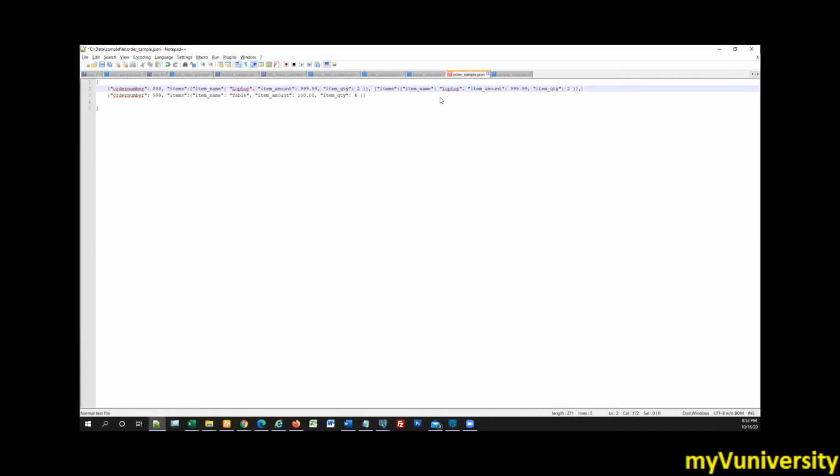Remove that items word at the start. We want just a record, we don't want the array name again. Remove that curly bracket also. We will cut and paste this thing. Item name, you just make the changes. Have some other values: item name should be different, item amount should be different, and quantity should be different. This curly bracket is extra, I think. You just change all three values.